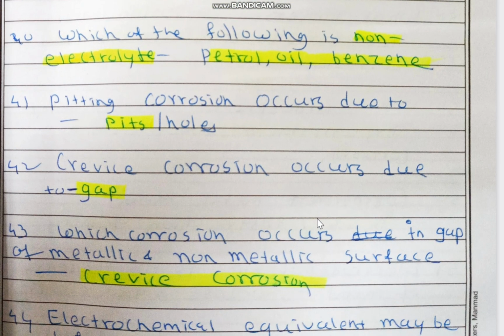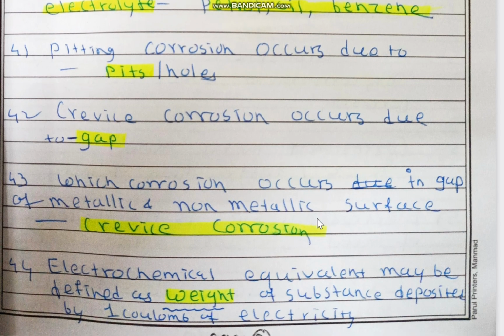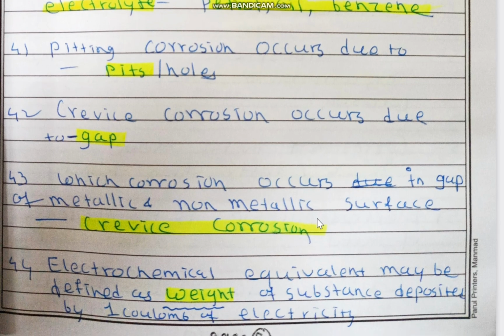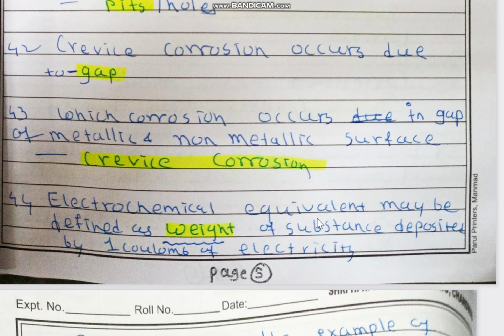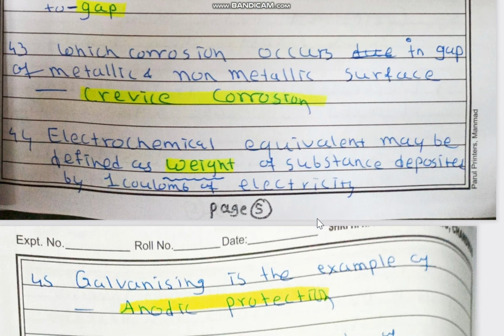Then pitting corrosion occurs due to what? It occurs due to formation of pits or holes. Then crevice corrosion occurs due to formation of gap. Now question number 43 is very important, which is related to crevice corrosion. Which corrosion occurs in gap of metallic and non-metallic surface? Non-metallic, that means plastic, concrete, rubber, etc. and one is metal. The gap between two, when there is formation of corrosion, it is known as crevice corrosion.